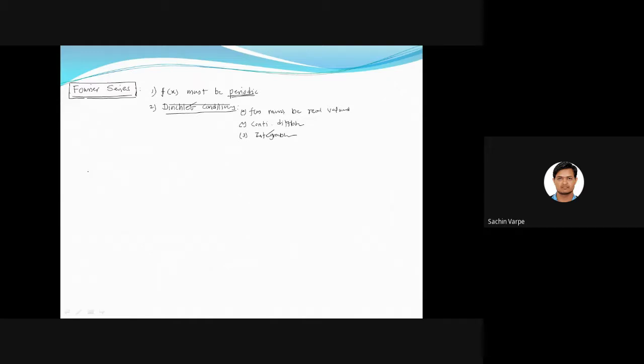So tell me, for example, if I have the function f of x is equal to x, can we have its Fourier series representation, if x lies between minus infinity to infinity?